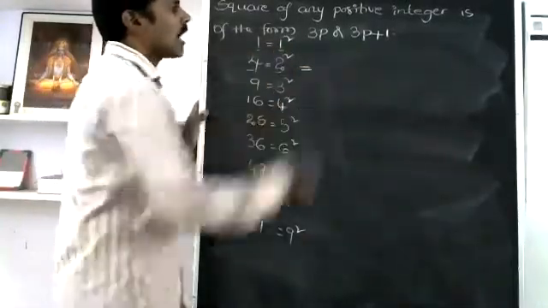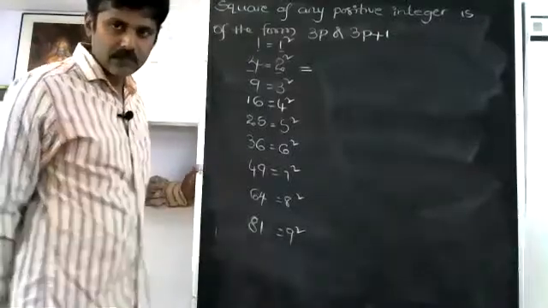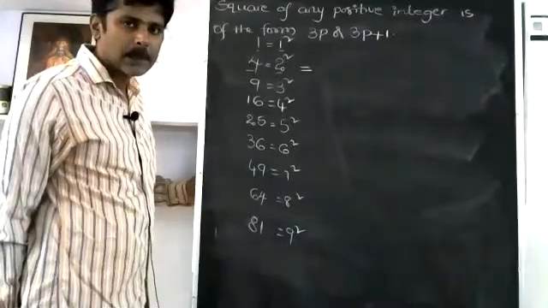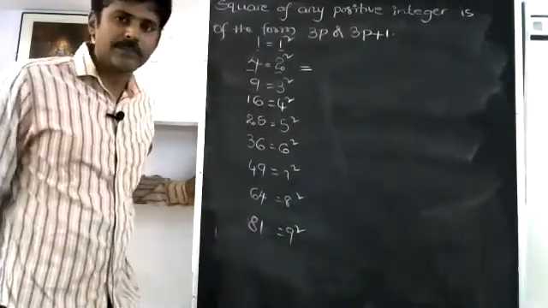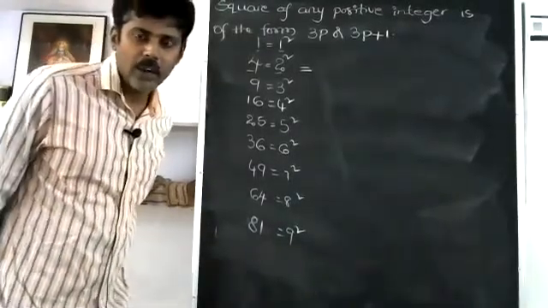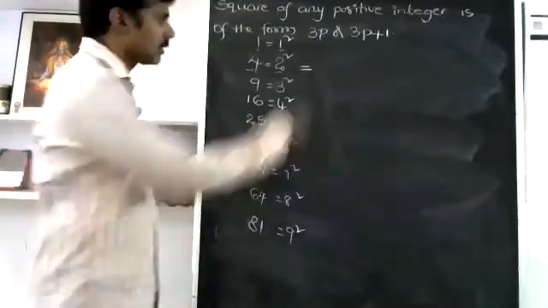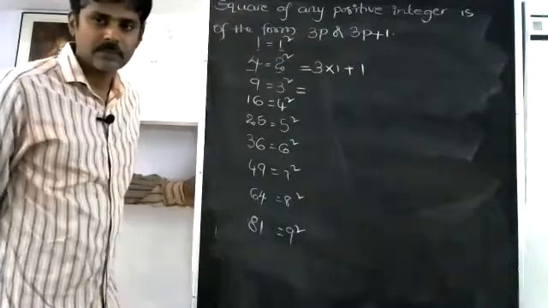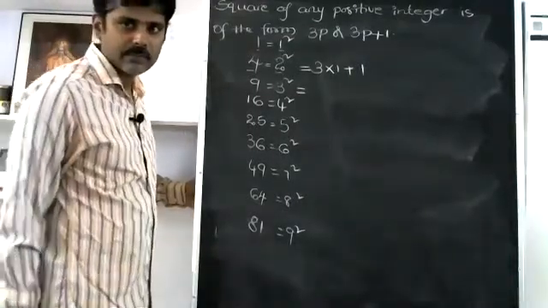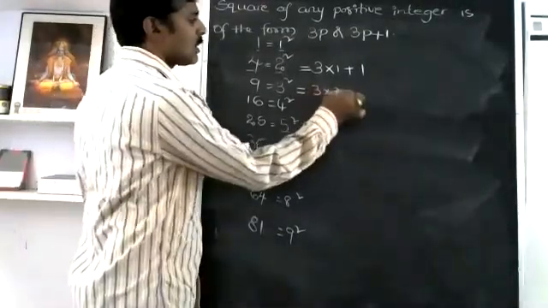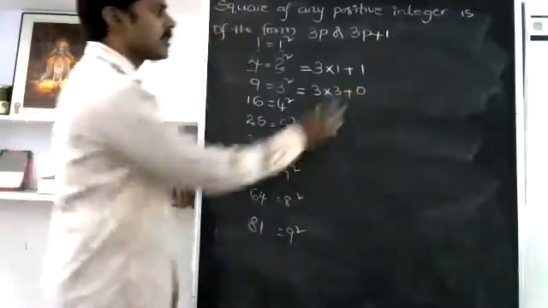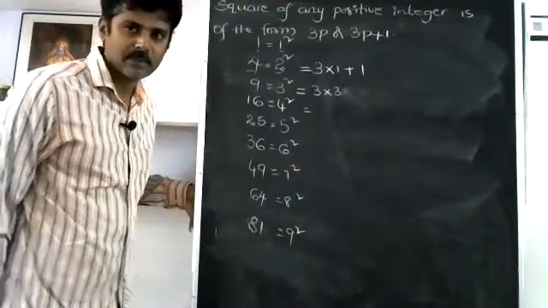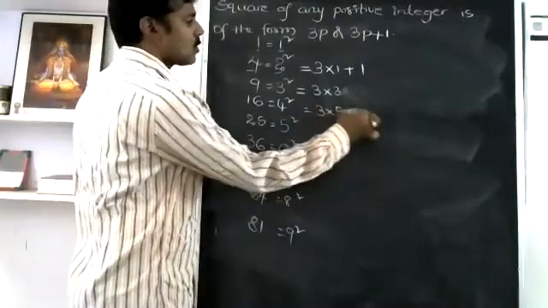So can we write 4 in terms of 3? How can we write 4? 3 into 1 plus 1. That's good. What about 9? 3 into 3 plus 0, or otherwise 3 into 3. What about 16? 3 into 5 plus 1.